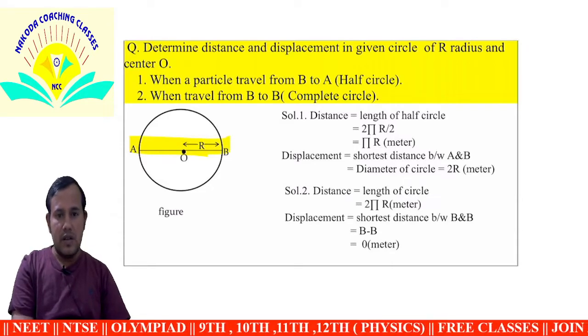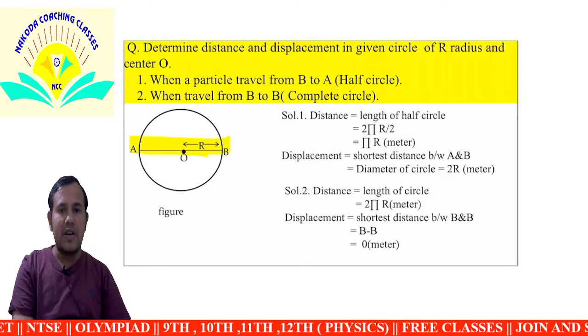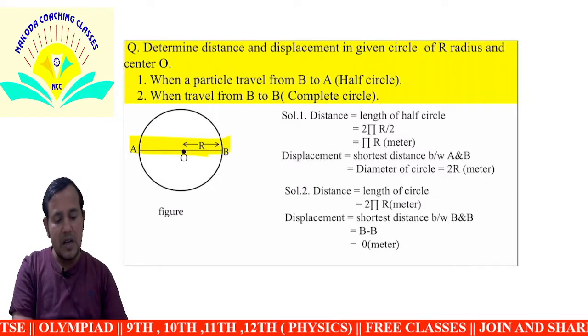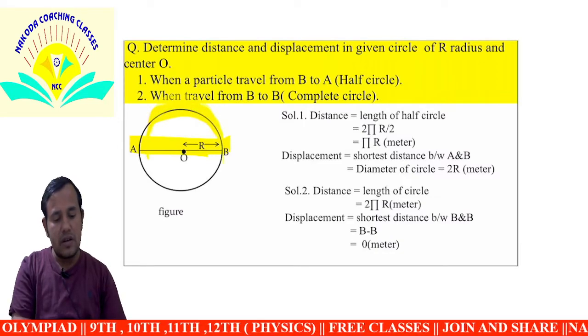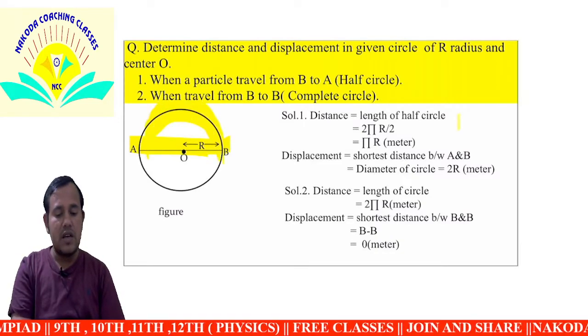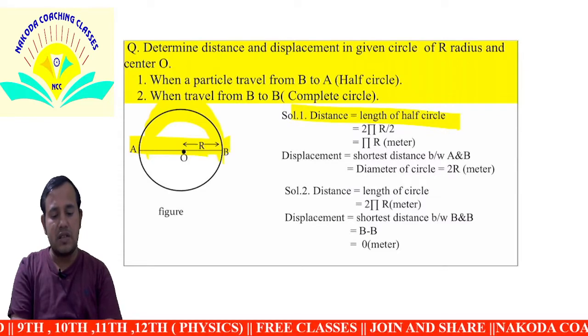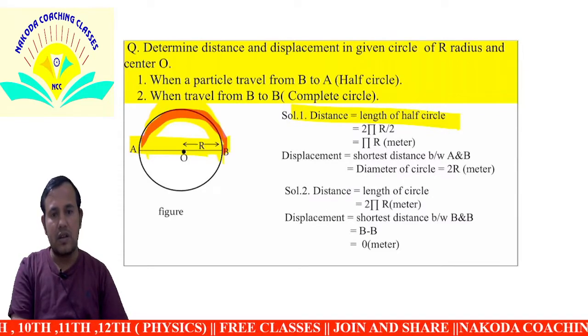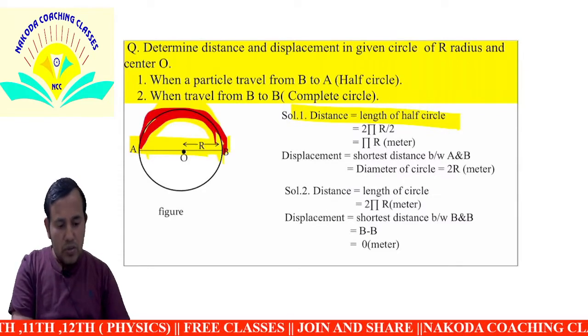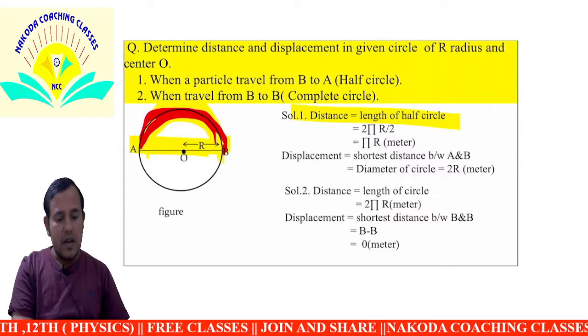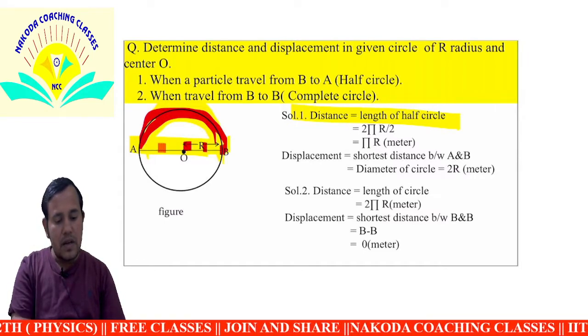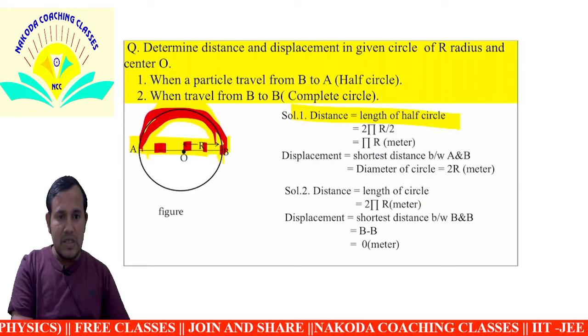Distance means the actual length, this part is the actual length. The total circumference is 2 pi r, so the semicircle is pi r.